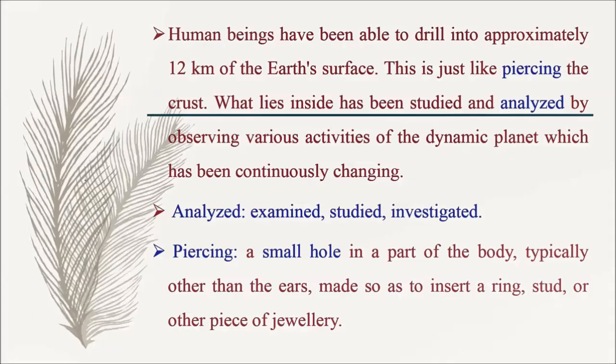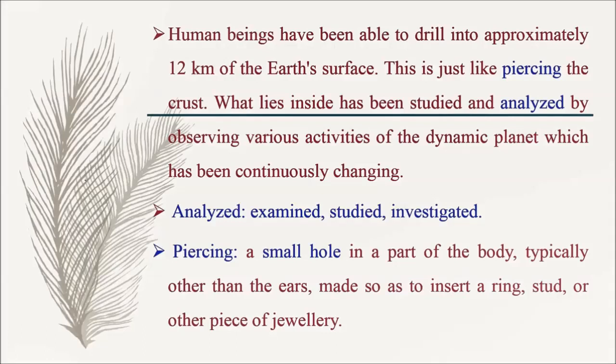So, human beings have been able to drill into approximately 12 kilometers of the earth's surface. This is just like piercing the crust. Here, piercing refers to small hole. So, this is just like small hole in the crust.